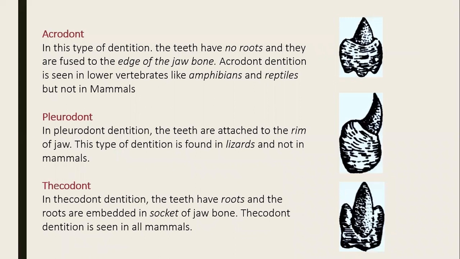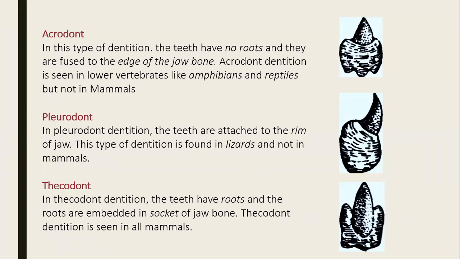Acrodont. Based on the attachment in the jawbones, it is differentiated into three forms. In acrodont dentition, teeth have no root and they are fused to the edge of the jawbone. The root is very much reduced. It is mostly seen in lower vertebrates like amphibians and reptiles and not seen in mammals.